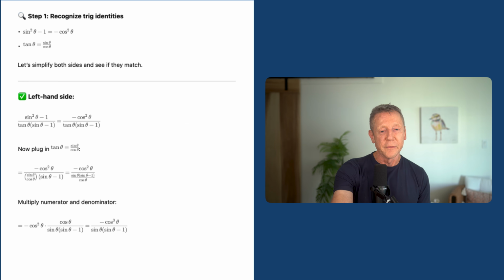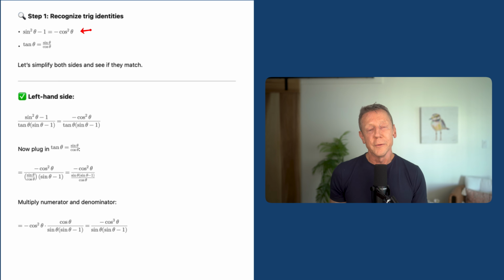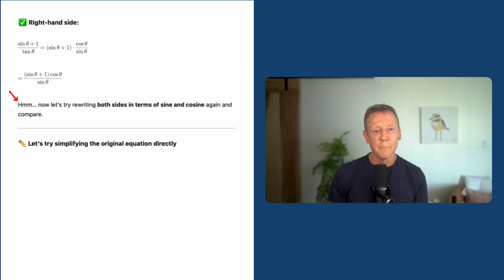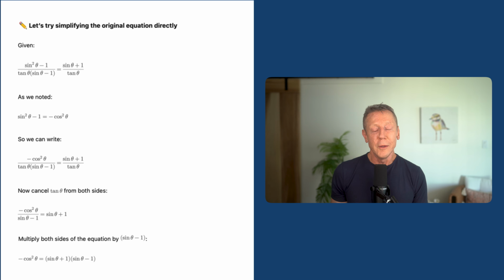It goes through and does pretty much the same thing. It replaces sine squared minus 1 with negative cosine squared, and it replaces tangents with sine over cosine, and it does it to both sides just like it did before. And then it comes to the end here and it says, okay. I think it realizes it got the same results and it doesn't know what to do. I'm not going to say Chat gets frustrated, but it decides to do the unthinkable. It decides it's going to start doing operations to both sides. It decides it's going to multiply both sides by tan theta.